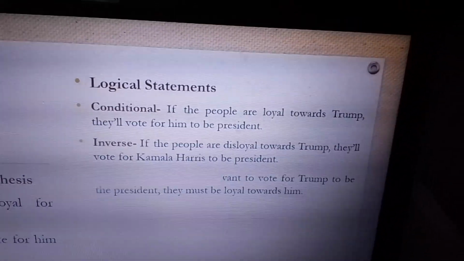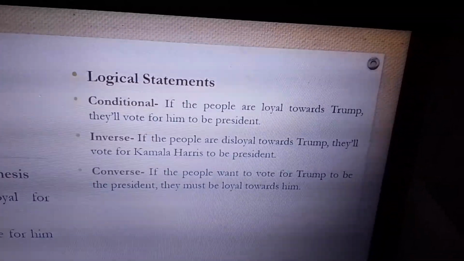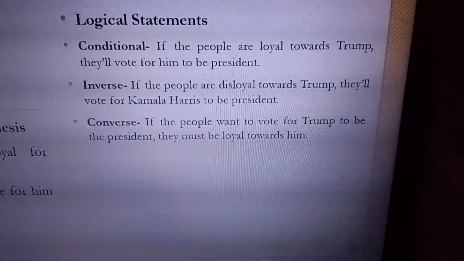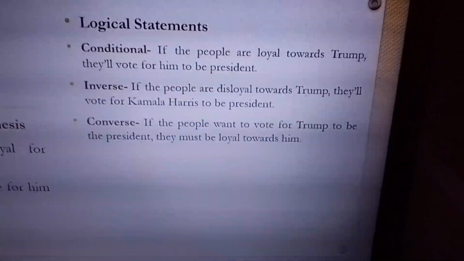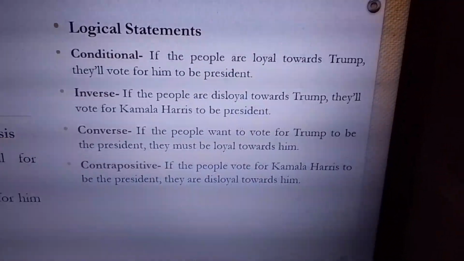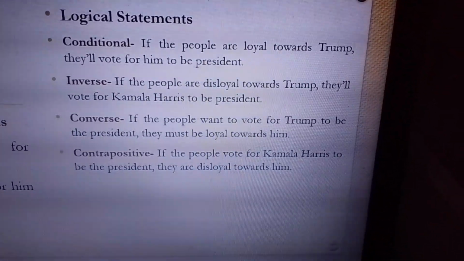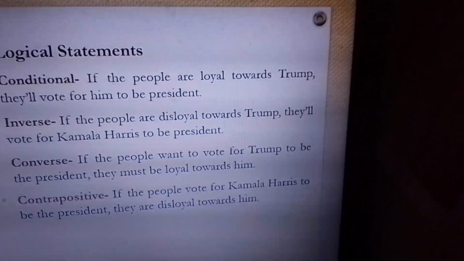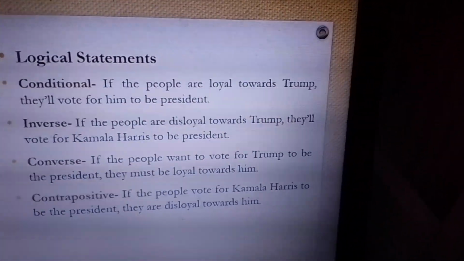For the contrapositive, if the people want to vote for Harris to become president, they must not be loyal to Trump, or they must be disloyal to Trump. I just put the "him" because I thought I had put Trump already. And then for the biconditional, you say it.